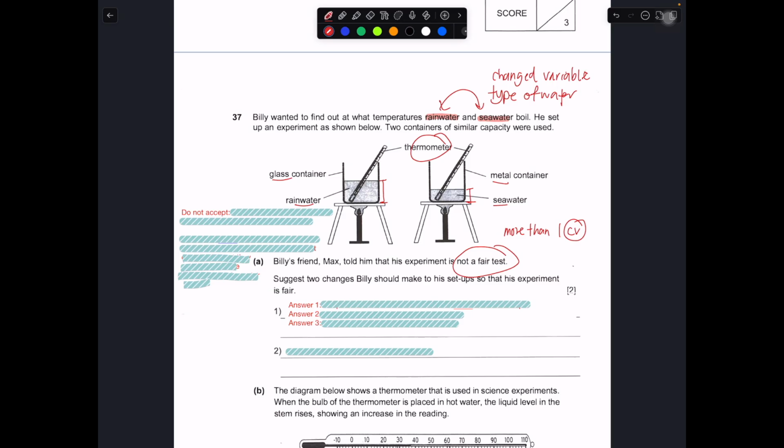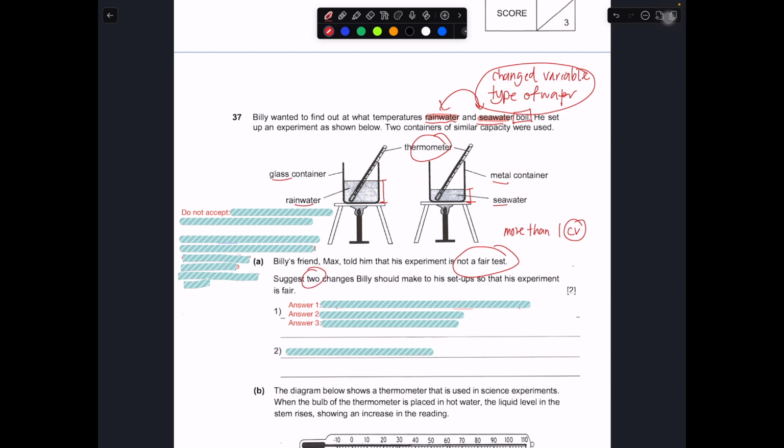That means, by right you should have changed only this, but you changed something else that will also affect the time taken for it to boil. And this is something that should not have been done, because it will affect your reading, your result, or your conclusion. Then at the end you can't tell whether rainwater or seawater boils faster or slower, because more than one factor is being changed in this experiment.